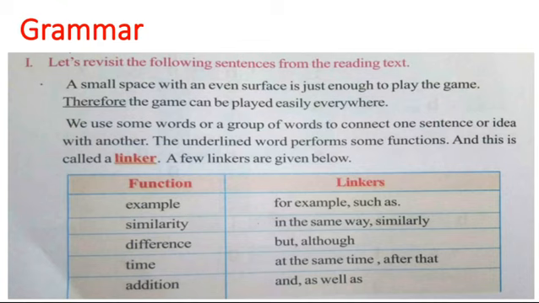Grammar. A small space with an even surface is just enough to play the game. Therefore, the game can be played easily everywhere. So here the word therefore is underlined, which is called a linker. It means we use some words or group of words to connect one sentence or idea with another. So this is called a linker. It means it links one sentence to another one. So here some more linkers are given in the table, you can observe. For example, such as, in the same way, similarly, like that.